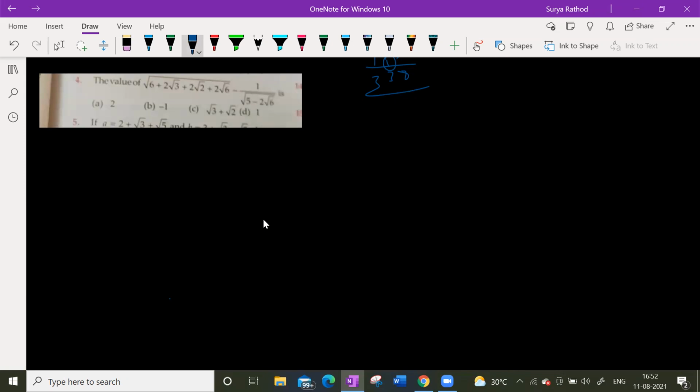And or else, guys, this 5 root 6 can be written as what? Sir, let us do this first. I know what is logarithm. What is logarithm then? See, one thing, guys, look at this here. This we have, right? So first we'll take 1 second. We'll take only 5 minus 2 root 6. If I take this, it can be written as what? A square plus b square plus 2ab.